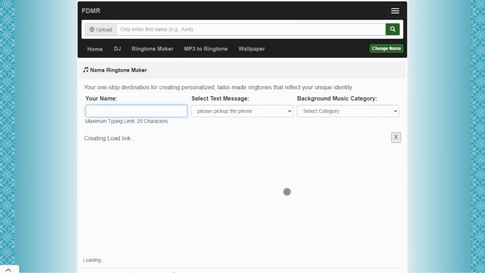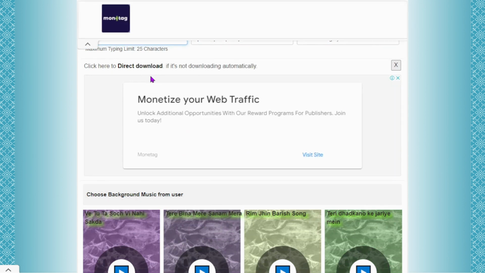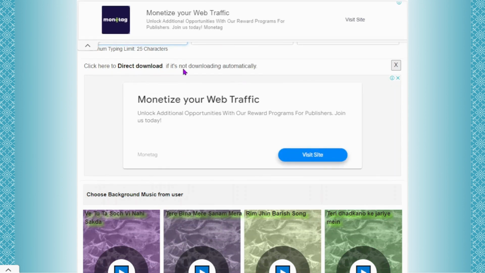After a moment, your personalized name ringtone will be ready to download. If it doesn't start automatically, use the direct download link.